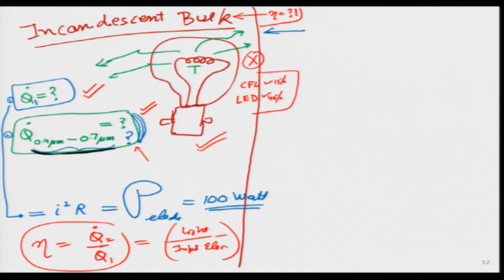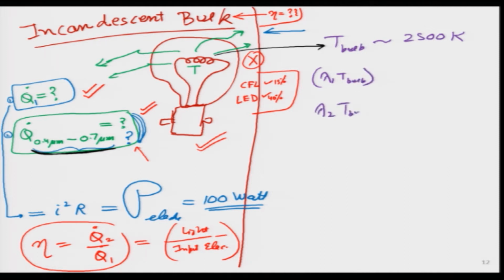The only difference that we have taken over here is that we are not taking the solar temperature, but the temperature of the bulb, which is much less. So, we are taking some realistic value. The temperature of the bulb is about 2500 Kelvin. So, I can do the same exercise over here. We will get lambda 1 T bulb, lambda 2 T bulb, and we will get the fractions F1, F2.